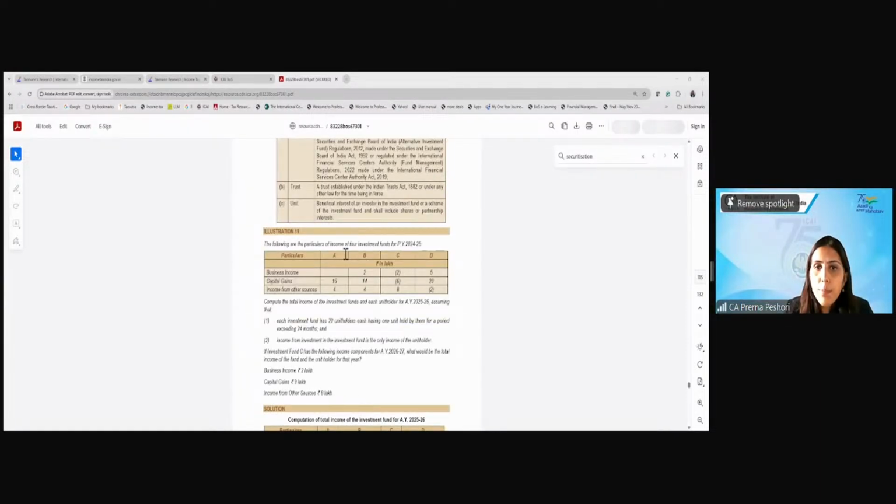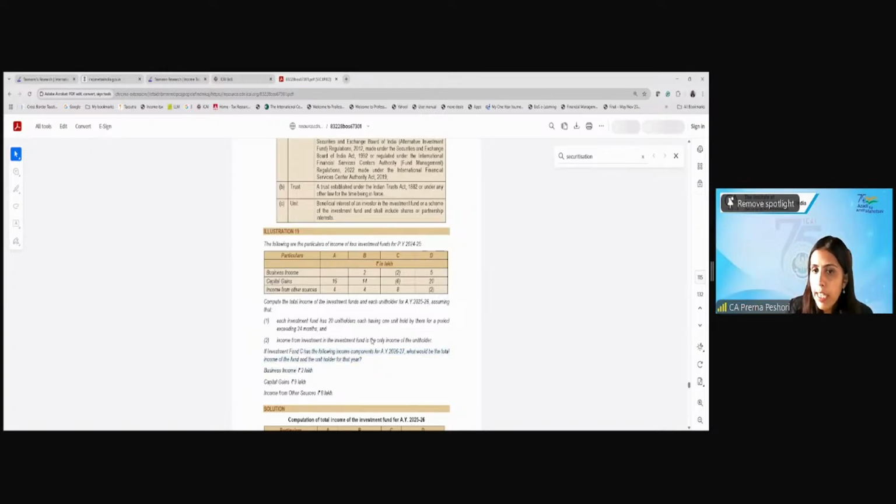So you have the particulars of the four investment funds, A, B, C, D: business income, capital gain, IFOS is given. You are required to compute the total income of the investment fund and each unit holder, assuming that each investment fund has 20 unit holders having one unit held by them for a period exceeding 24 months. If the investment funds have the following components for AY 26-27, what would be the total income of the fund and the unit holder for that year?